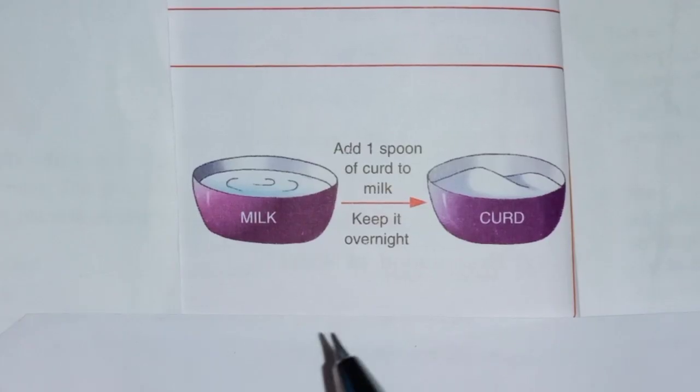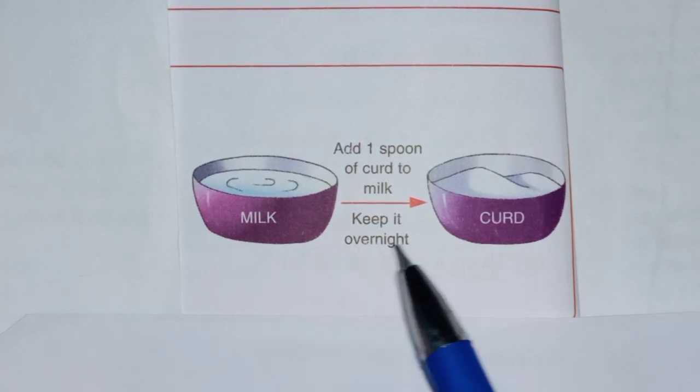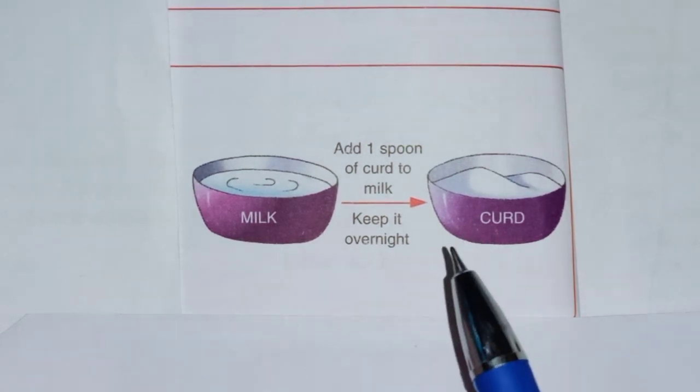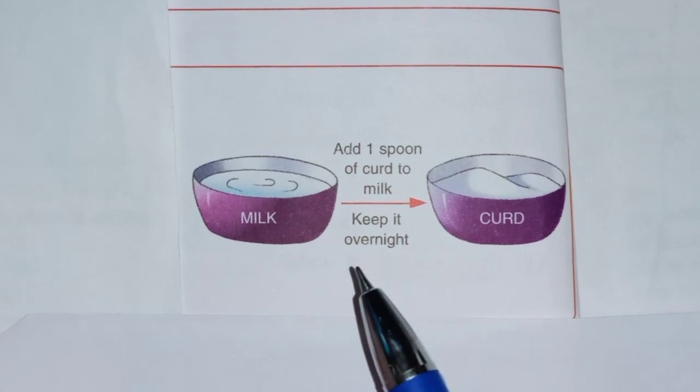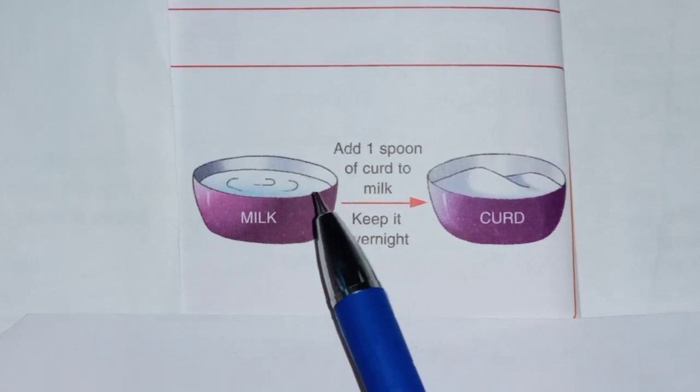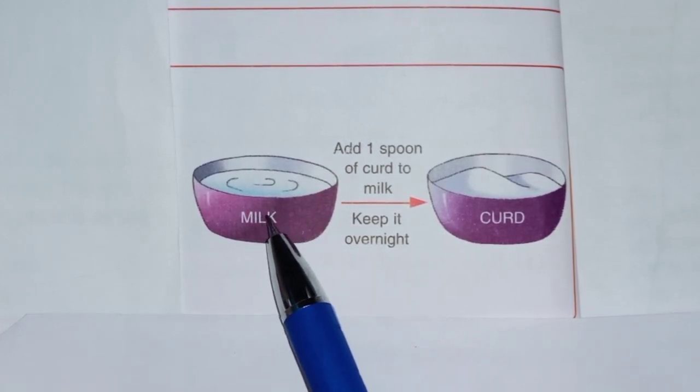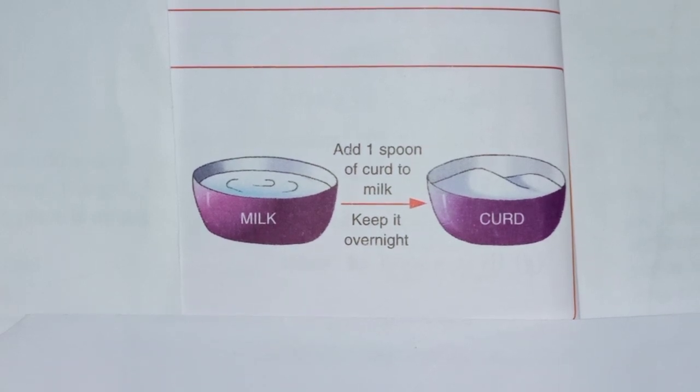Now the next example of chemical change is formation of curd. You all have seen formation of curd at your home also. What happens when milk is kept outside of the refrigerator for long hours?